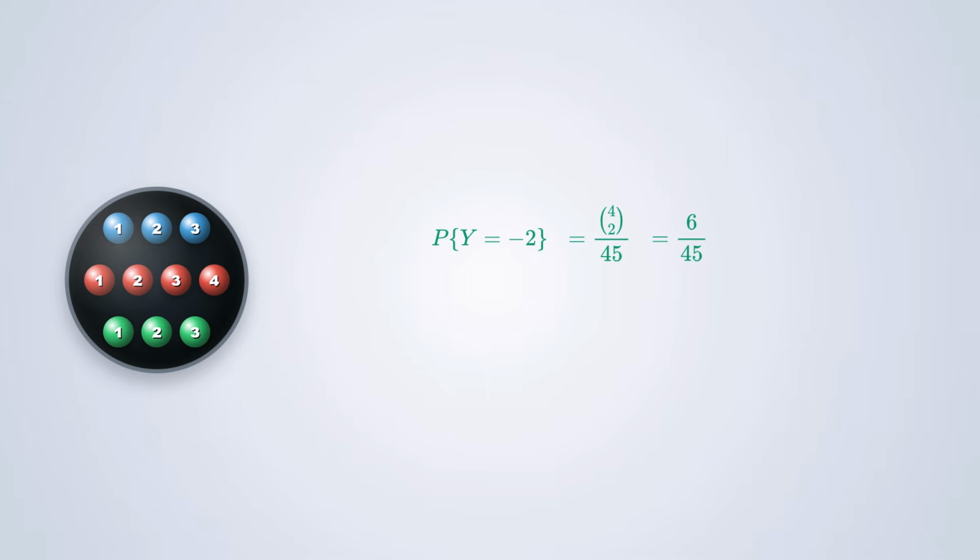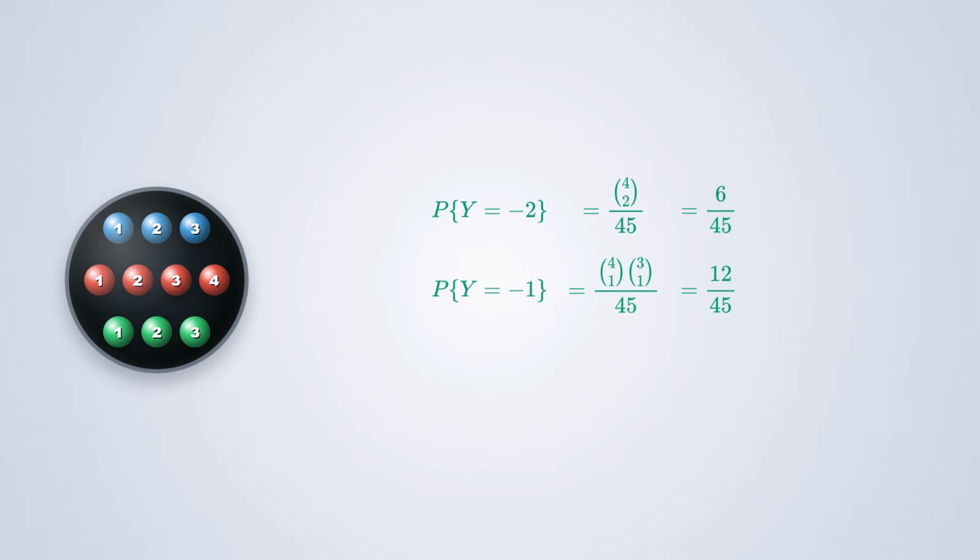Moving on to y equals -1. This happens when we draw 1 red ball and 1 green ball. That is, 4 choose 1 times 3 choose 1. This gives us 12 combinations, making the probability 12 over 45.